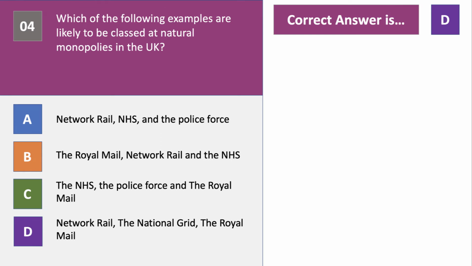Those 3 examples at the bottom, the rail infrastructure, the National Grid for electricity and gas, the Royal Mail, they're all infrastructure businesses that require a national grid and network system, and therefore come close to that of a natural monopoly where the fixed costs are really high, tremendously high fixed costs of running the network or the grid. The marginal cost of supplying to each household, to each passenger, is pretty low.